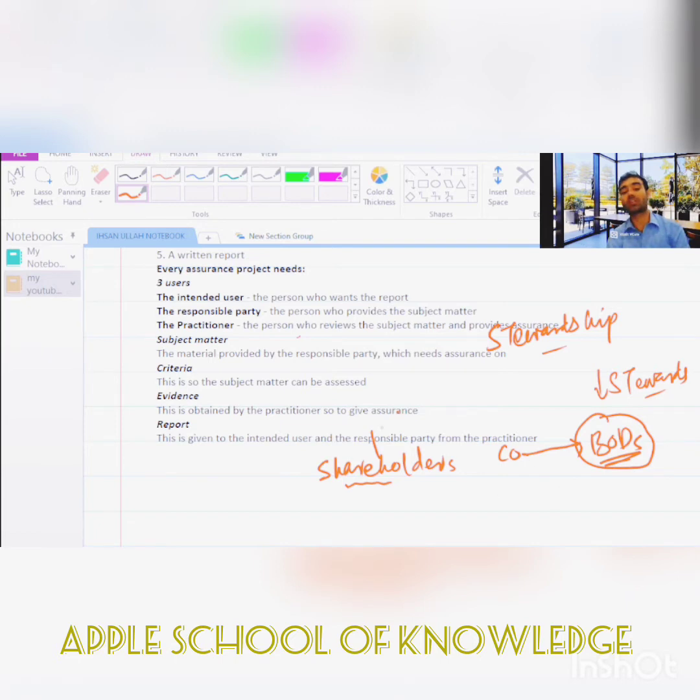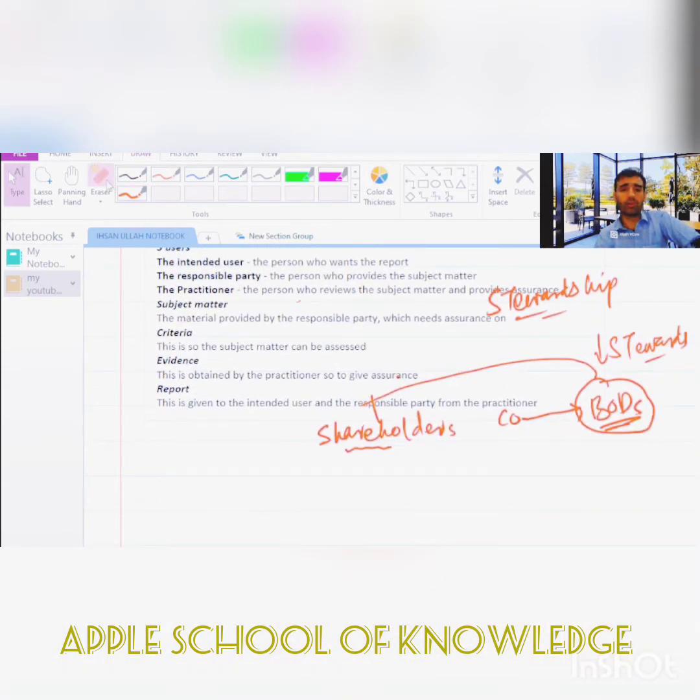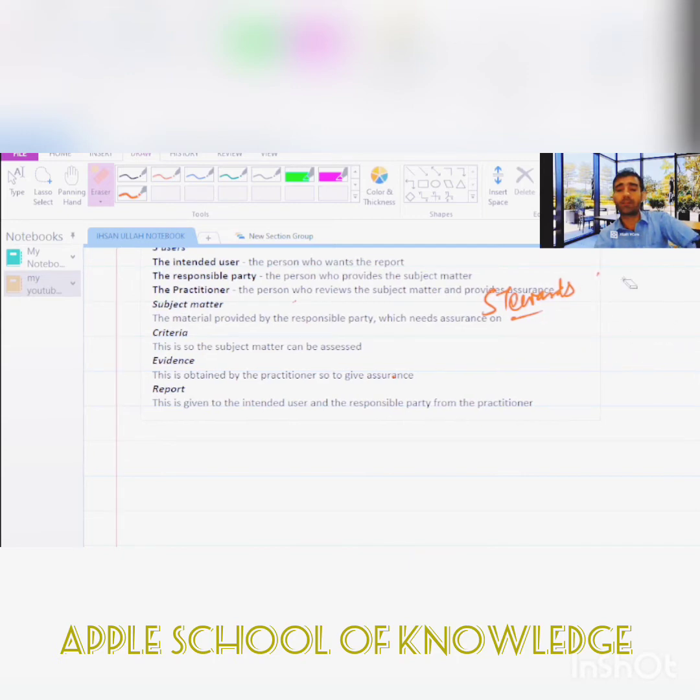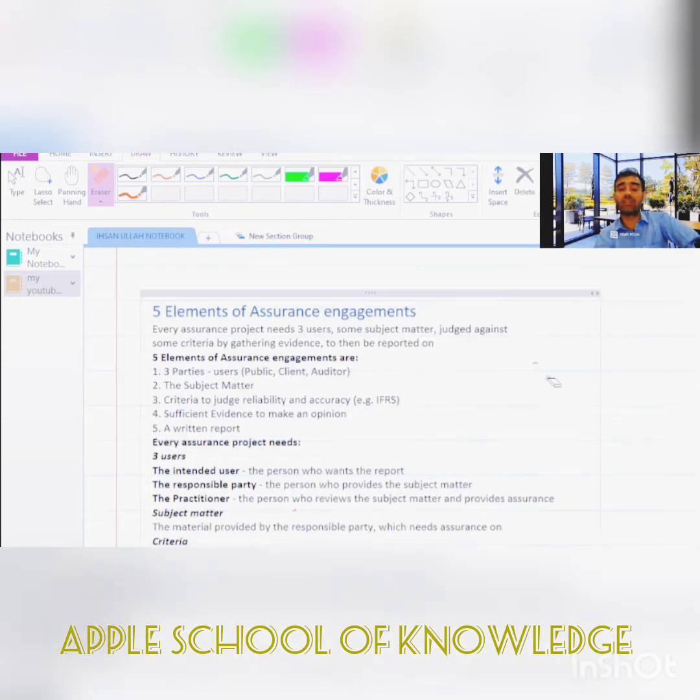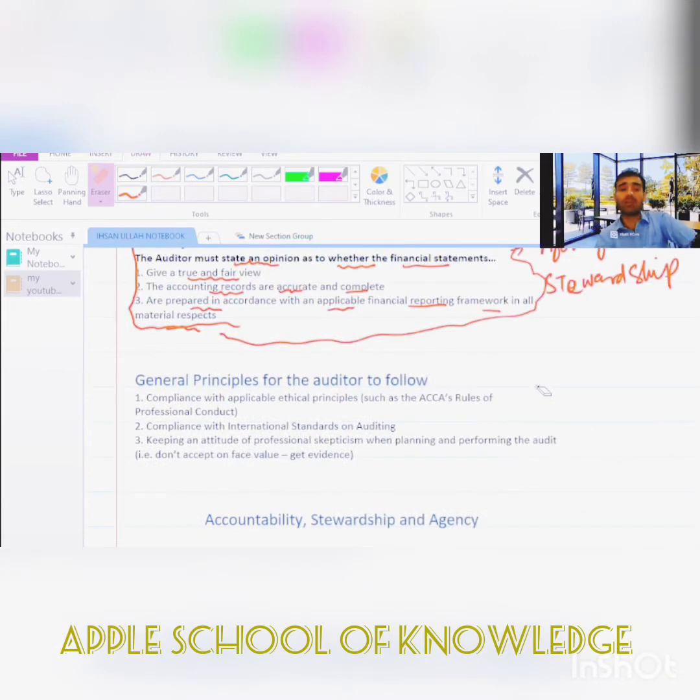So the relationship built in this context creates a stewardship relationship. Clear?